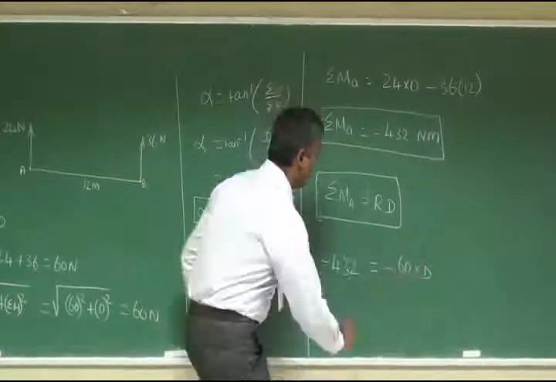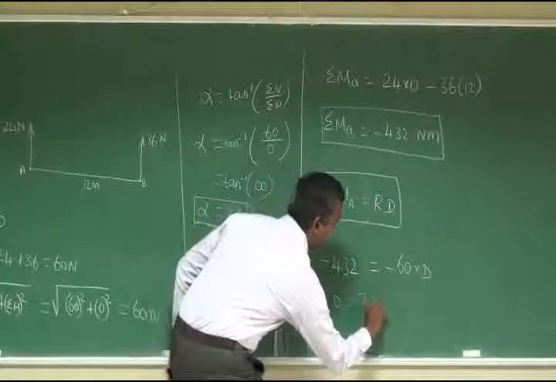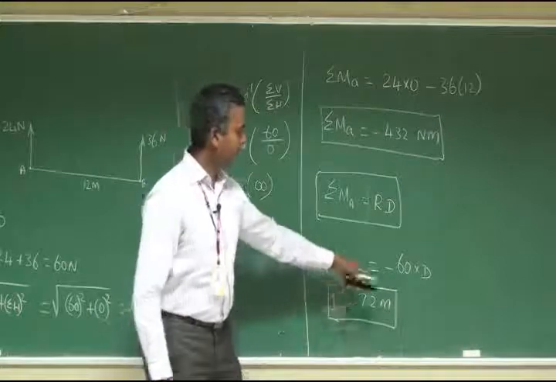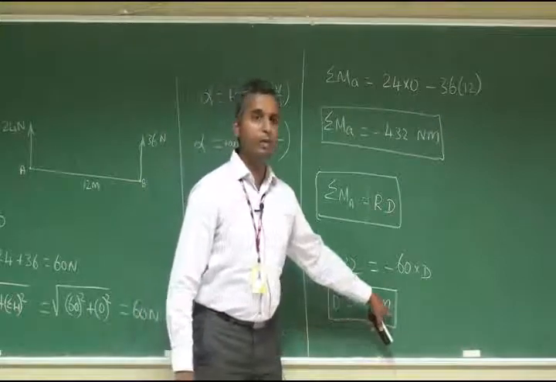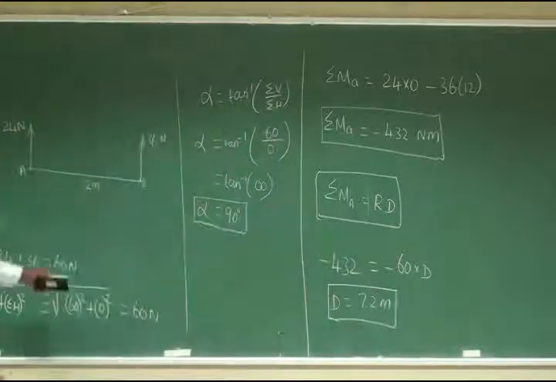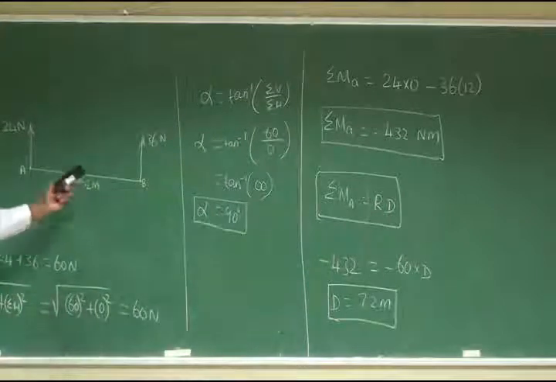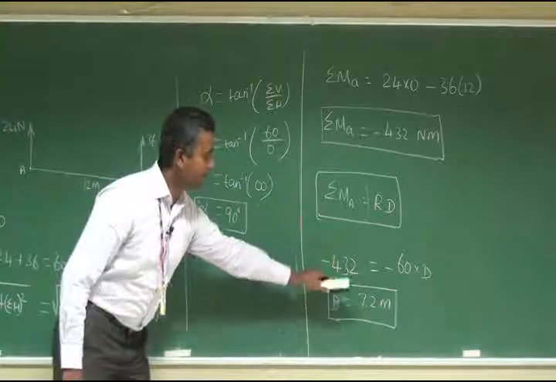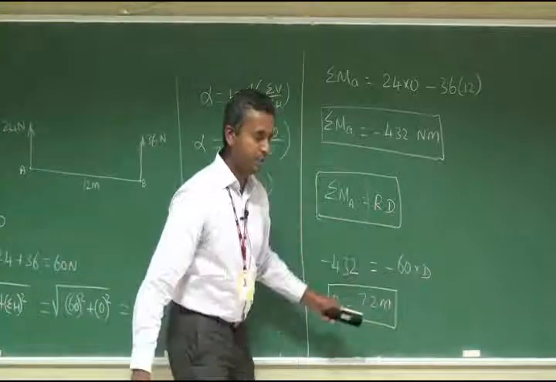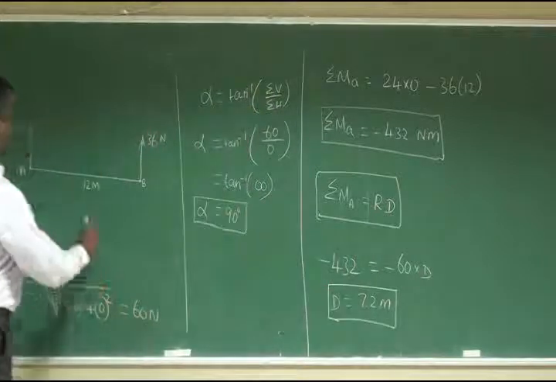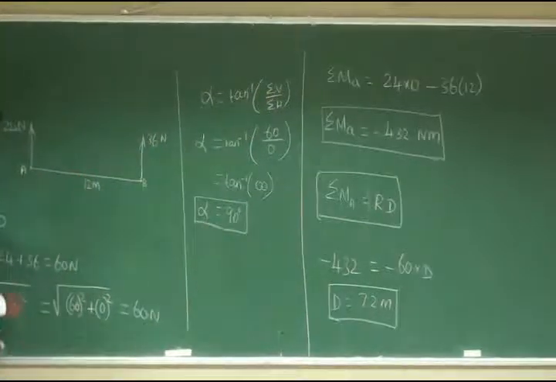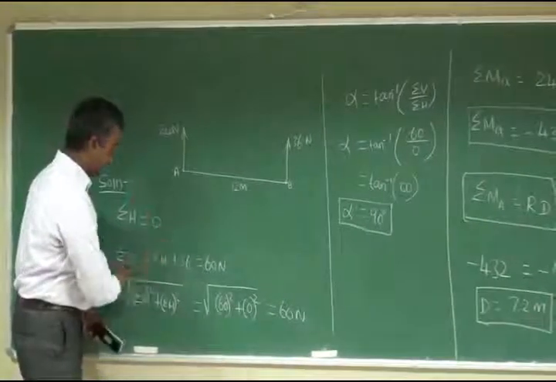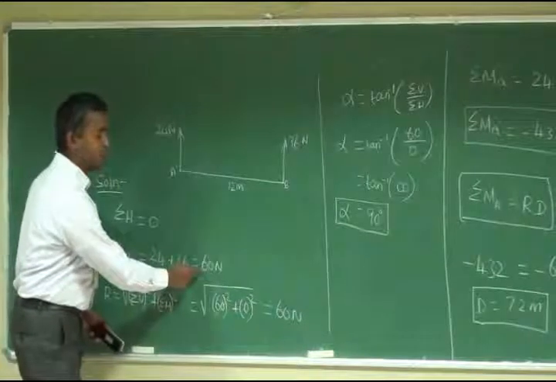Now we are going to calculate D. If you multiply and divide, you will get D is equal to 7.2 meters. So now you are going to locate the resultant in the given system. The perpendicular distance between the resultant and the point is 7.2 meters, so this 7.2 meters you are going to fix here. You know that the resultant is having sigma h equal to 0. It is a vertical force, and it is also in a positive way.